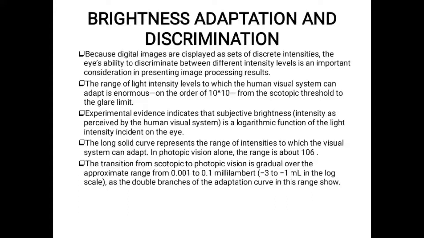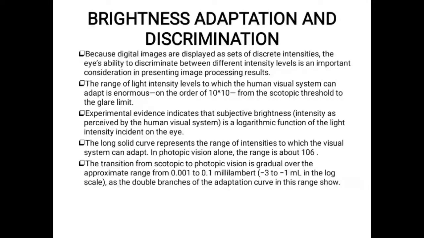The range of intensity values the human visual system can adapt to is enormous, of the order of 10 to the power of 10, from the scotopic threshold to the glare limit. Scotopic refers to the image processed by the rods, and photopic means the image from the cone cells.